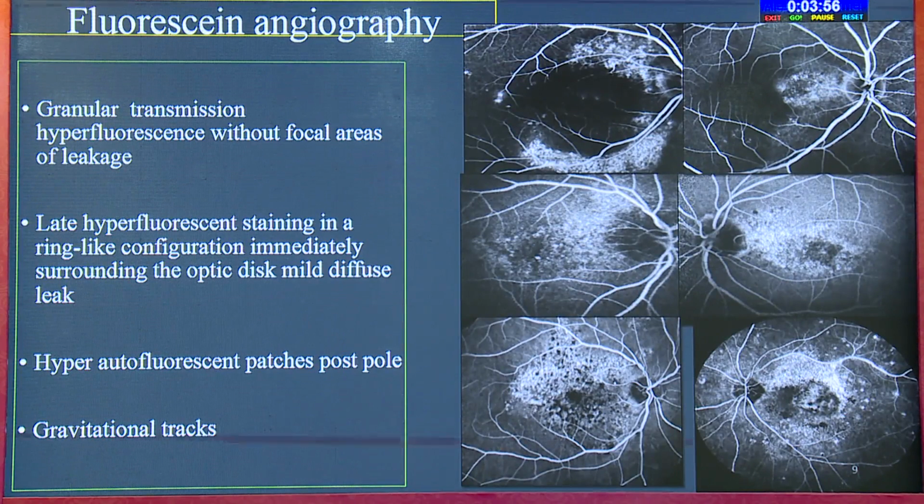When you do an FFA of these patients, you would see presence of hyperfluorescence around the peripapillary area, and in later stages you may see a ring-like formation around the disc which would leak, mimicking a disc leak in these sorts of patients. But when you do an MRI, the MRI may be normal because there is no associated optic nerve pathology, and later on there would be presence of gravitational tracts.